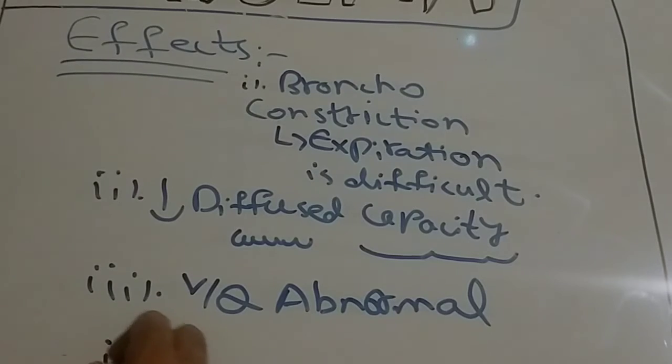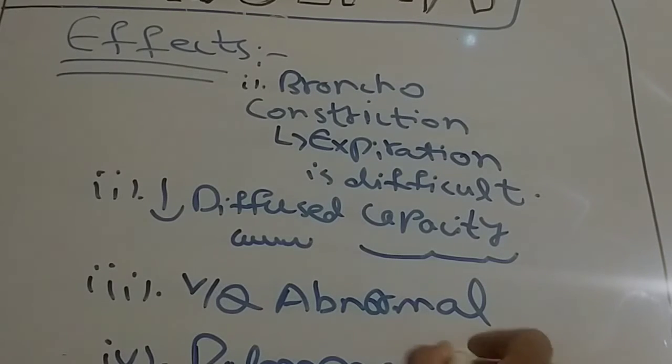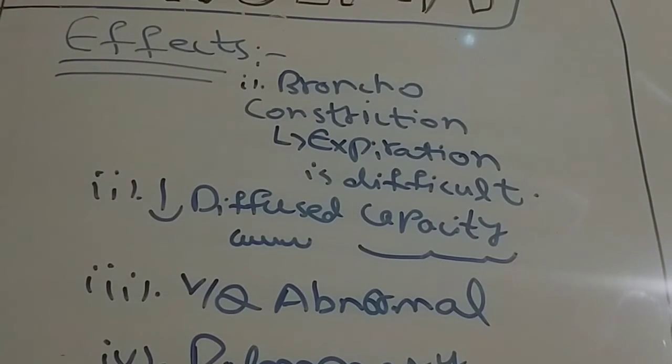Then number 4, pulmonary hypertension occurs. Pulmonary hypertension occurs because in the pulmonary capillaries, obstruction occurs and mucus accumulates. Due to the accumulation of mucus in the pulmonary capillaries, pulmonary hypertension occurs, which actually affects the right portion of the heart. So in this video I have explained all the effects and the pathophysiology of emphysema.